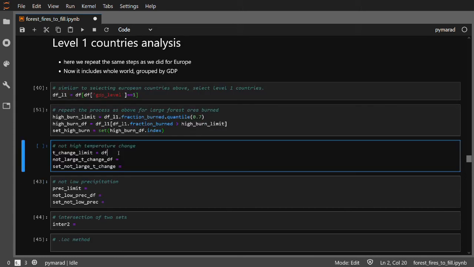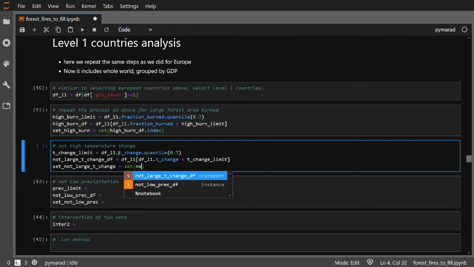Regarding the t change, we again pick level 1 countries and then ask for the quantile of the t change column, quantile 0.7. After that, we create a data frame from L1 countries. The condition is that the FL1 and the t change need to be lower than our t change limit. Finally, creating the set out of the not large t change and index.